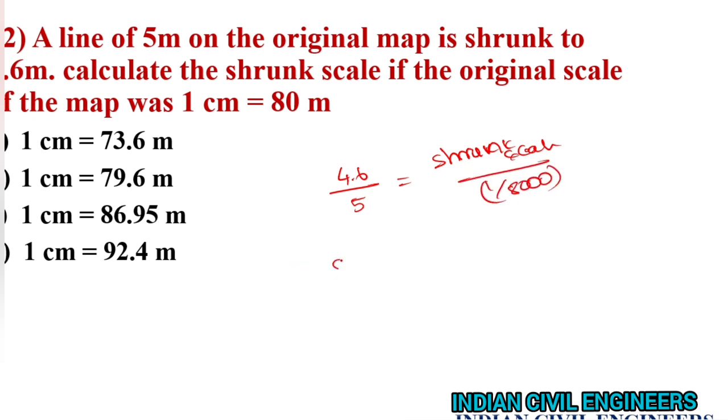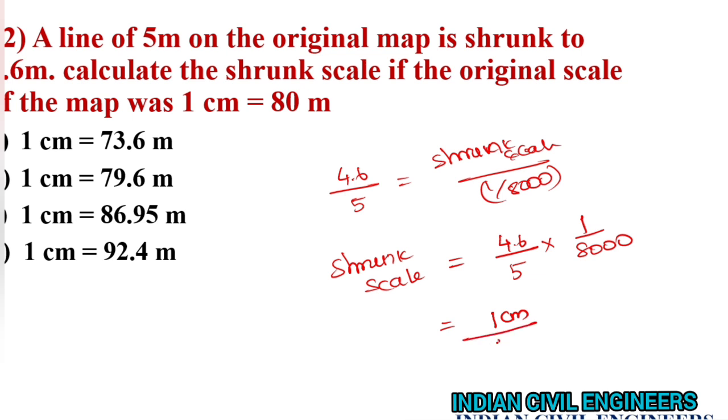From this we can find the value of shrunk scale: 4.6 divided by 5 into 1 by 8000, and the answer is 1 centimeter divided by 86.95 meter. So option C is the correct answer.